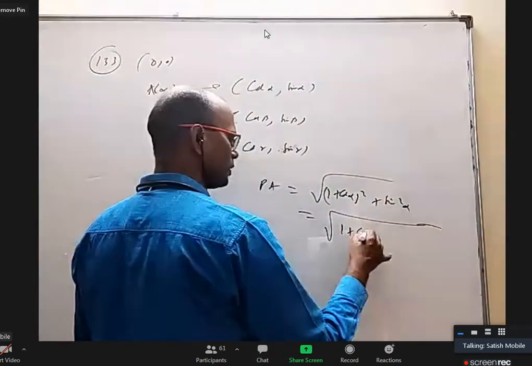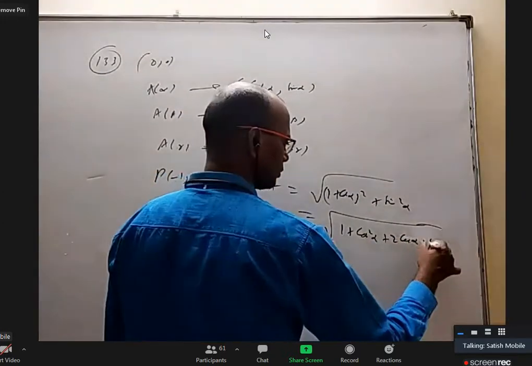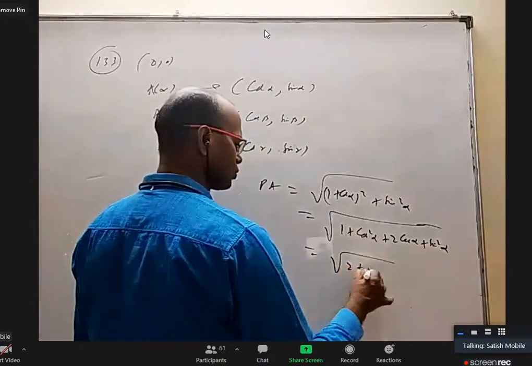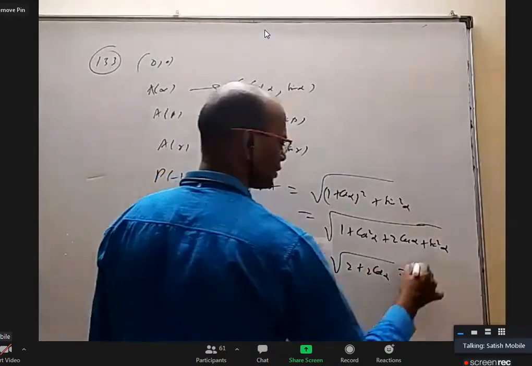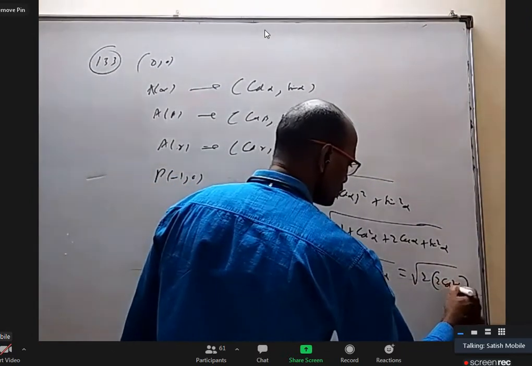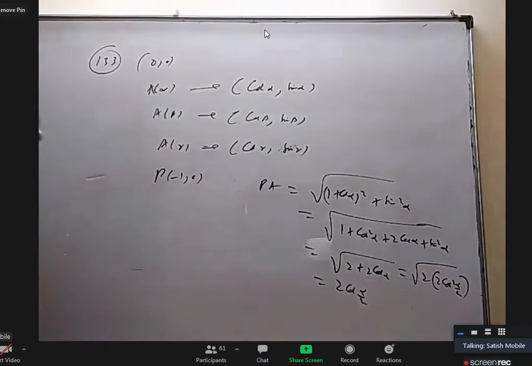It is 1 plus cos square alpha plus 2 cos alpha plus sin square alpha. Cos square plus sin square is 1. 1 plus 1 is 2. So you'll get 2 plus 2 cos alpha. If I take 2 common, 1 plus cos alpha is 2 cos square alpha by 2. So finally it is 2 cos alpha by 2.